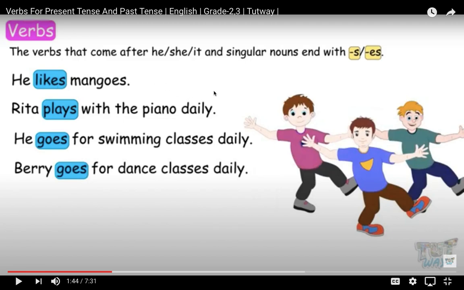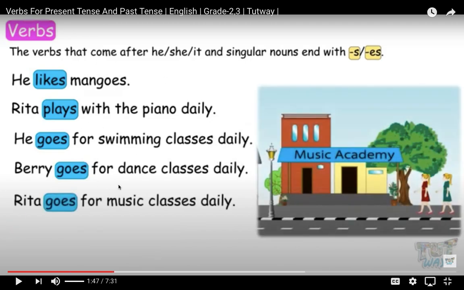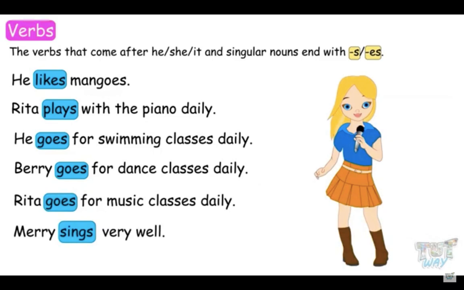This is the present. We do not add the verb to be here. We just say he likes, or Rita goes, or they like. So, notice the verbs, how they look in the present simple, and how they are going to look different in the past tense. I want you to pay very close attention to how they look. Mary sings very well. So we have added s or es after the verbs.